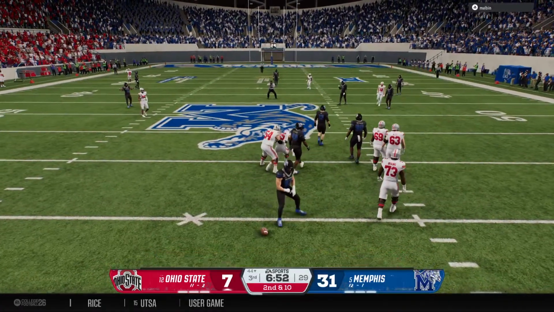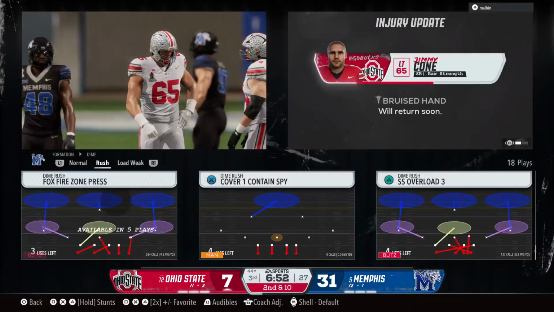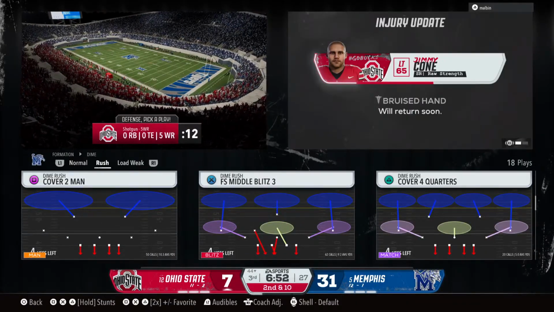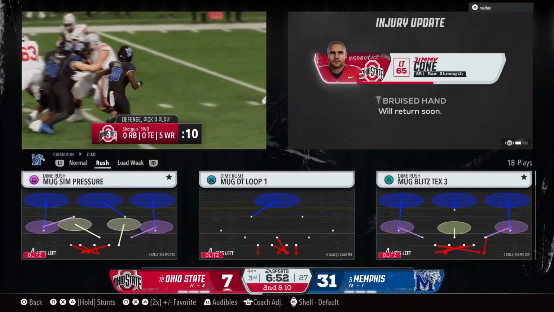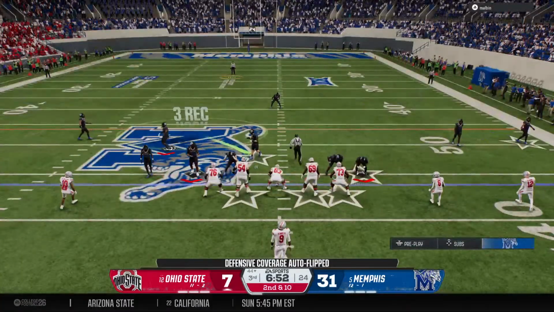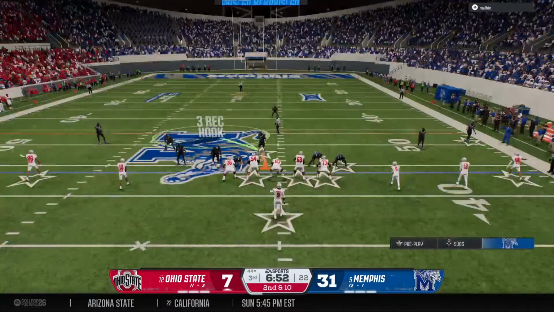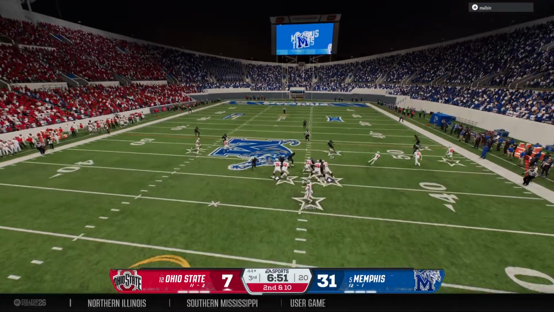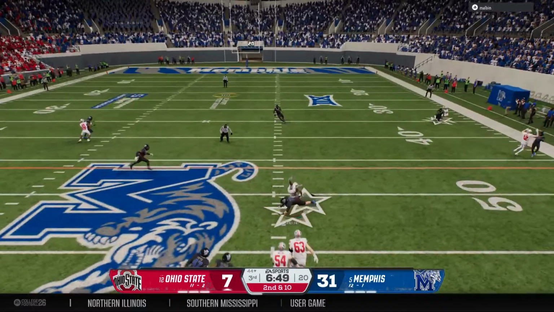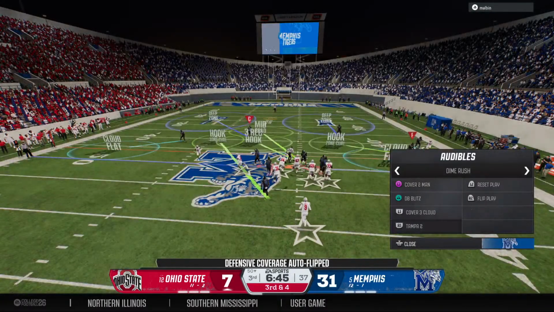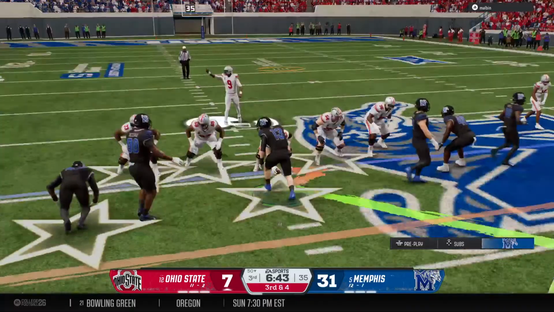And it's incomplete. Even on a first down throw, he was under some heavy pressure. Boy, this one's on the offensive line, Chris. They've got to do a better job of protecting the franchise quarterback. This guy's as good as there is in the country, and they're letting this pressure get to their quarterback. You either get the ball out faster, or the offensive line's got to do a better job of taking care of their guy. And this time it's complete. They bring him down quickly, a short pitch and catch to get a little bit closer to the marker.